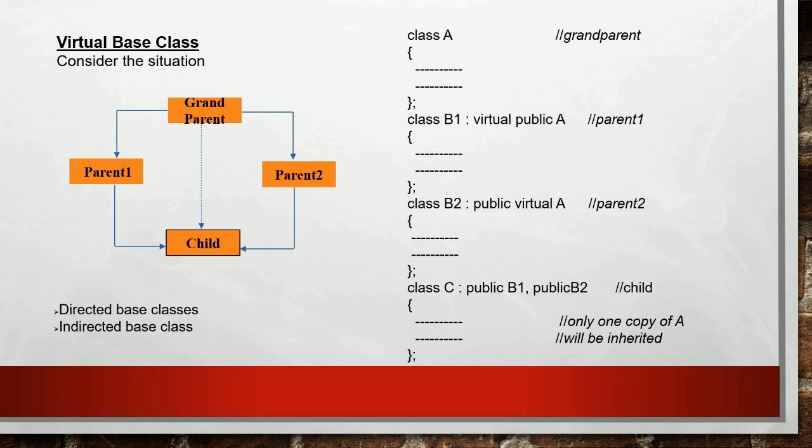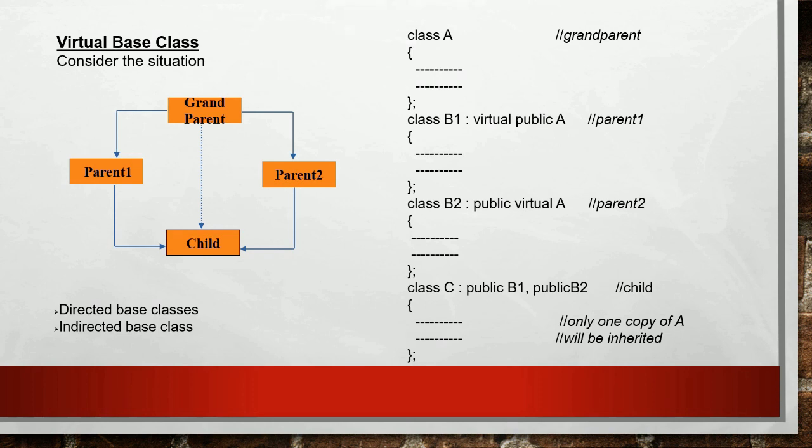The next topic is virtual base class. Consider the situation as shown in the figure. The child has two direct base classes, parent 1 and parent 2, which themselves have a common base class, grandparent. Thus, the child inherits the traits of grandparent through two separate paths, through parent 1 and through parent 2. It can also inherit directly as shown by the broken line. The grandparent is sometimes referred to as an indirect base class of the child class.